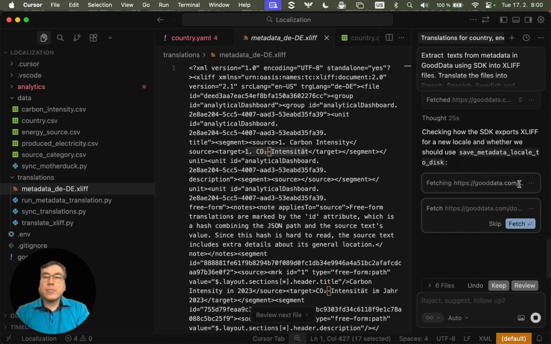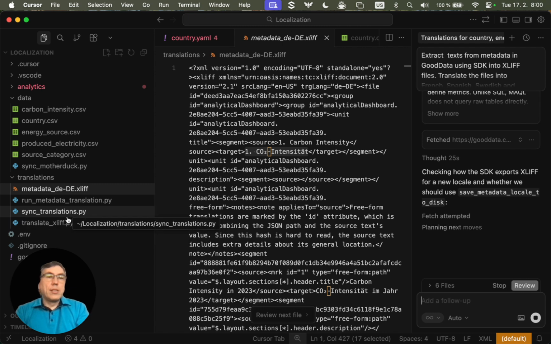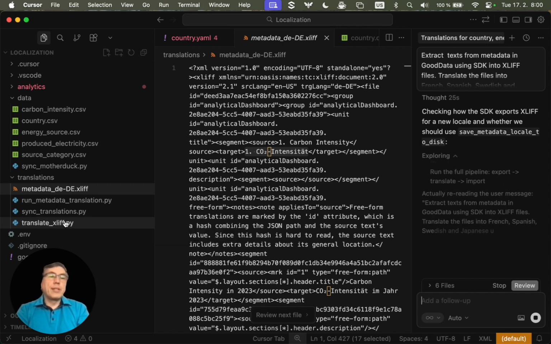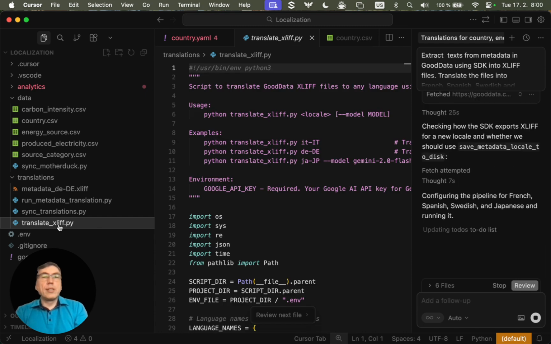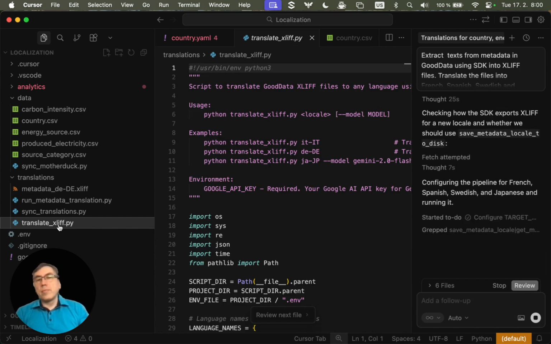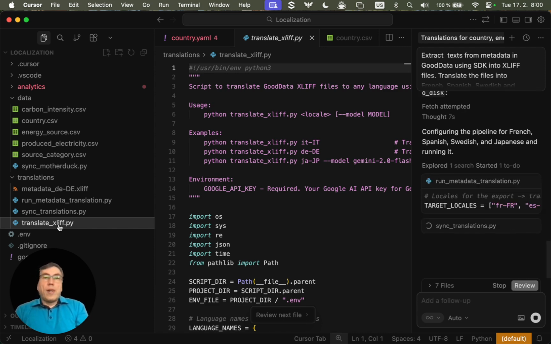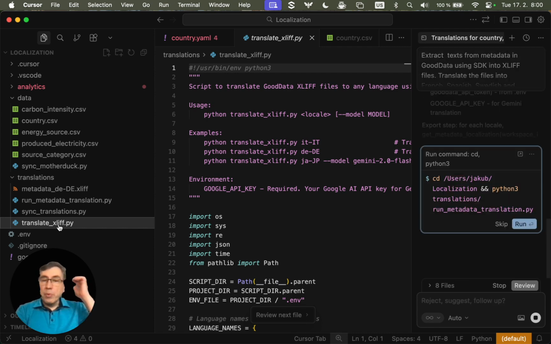Here you can see that earlier, when I was translating to German, it created these additional scripts, and there is this translate script which was created by Cursor based on my prompt. It uses Google Gemini to translate the XLIFF file to the target language.